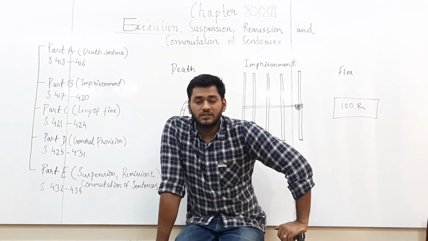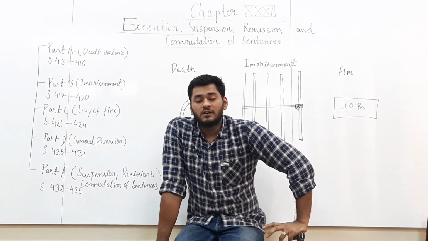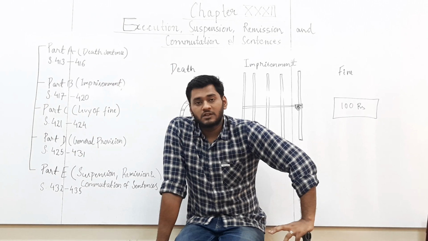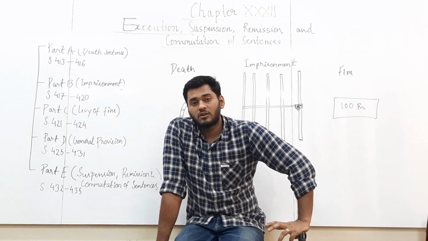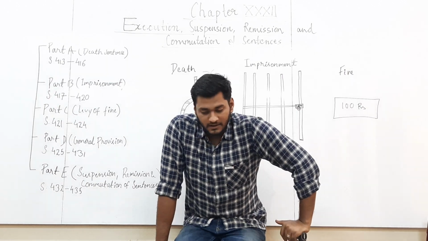If any offence is investigated by the CBI, the state government cannot give commutation on its own behalf. The state government will have to consult the central government to give commutation in that case.